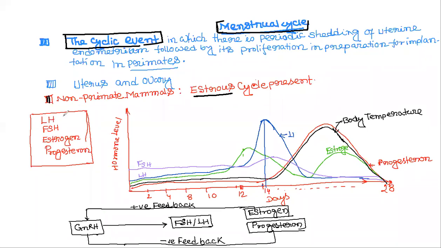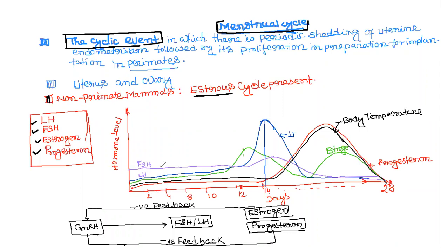One is LH, the luteinizing hormone, then FSH, follicle stimulating hormone, estrogen, and progesterone. These four hormones play important roles during the menstrual cycle. Now, if we see the graph of hormonal level versus the days, first of all FSH, follicle stimulating hormone, and LH remain higher in the first few days.